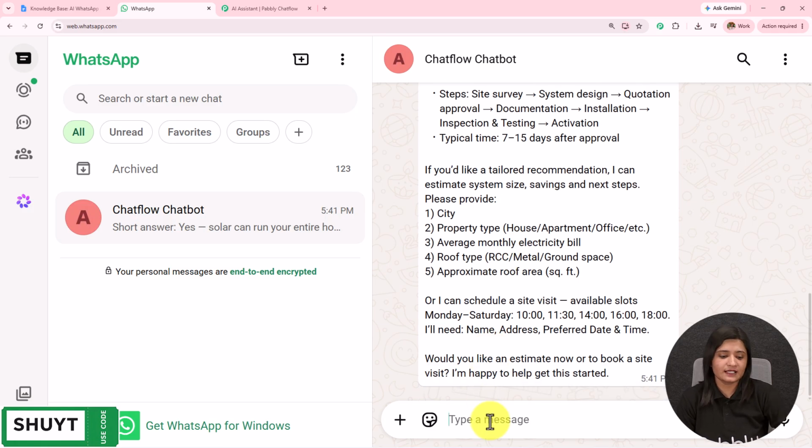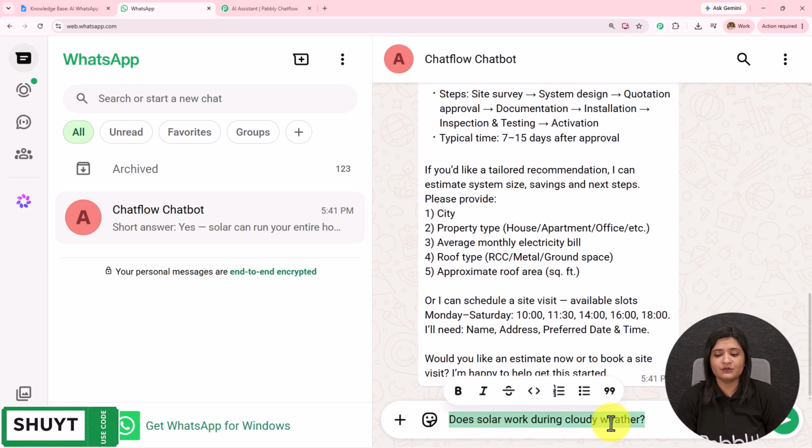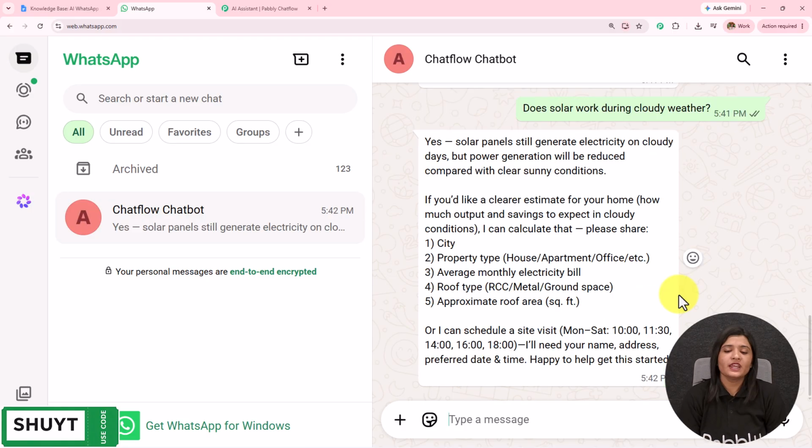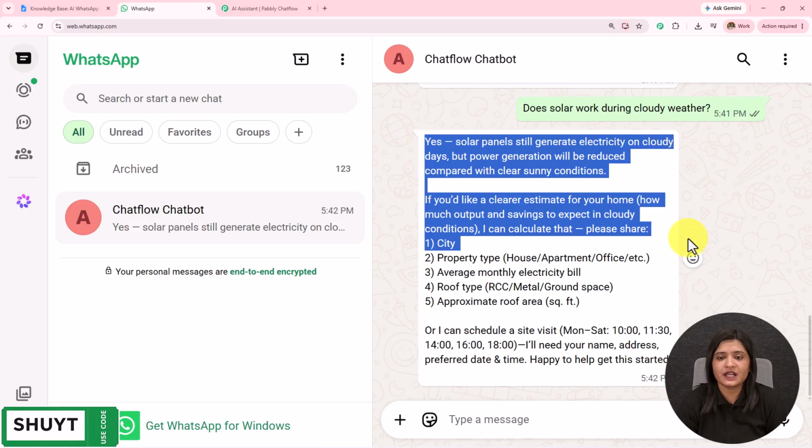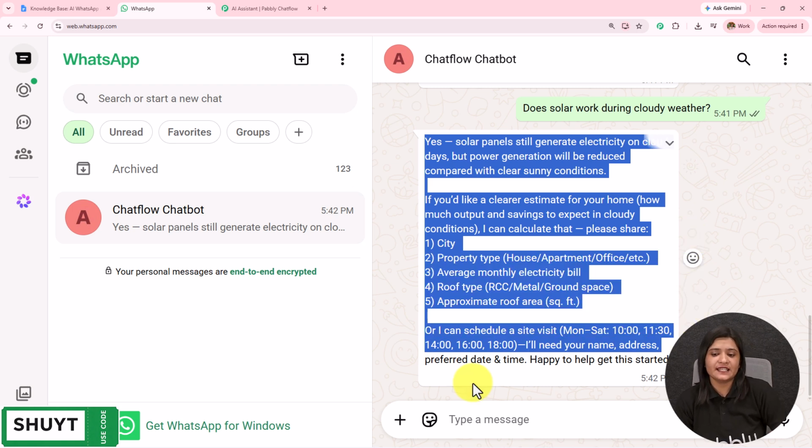I am going to ask another question. Does solar work during cloudy weather? Here I have received this message. Yes, solar panel still generate electricity on cloudy days, but power generation will be reduced compared with clear sunny condition.